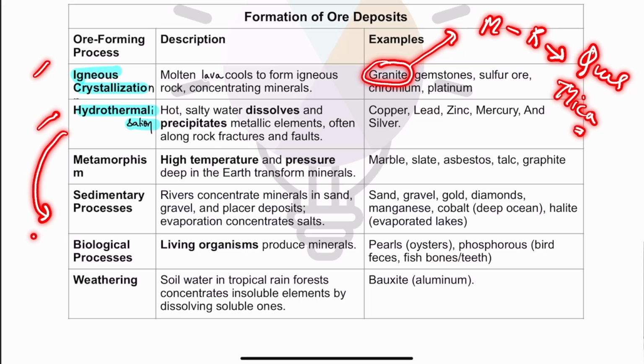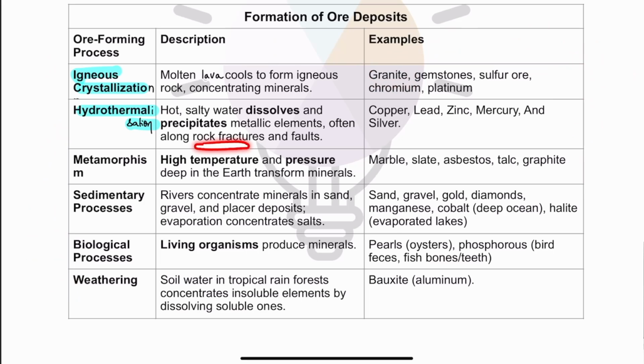So basically, hot or warm water comes on the earth's surface from the deeper reaches of earth, and it brings with itself certain dissolved minerals, and these minerals get concentrated along the rock fractures, along the faults, and from there these minerals can be mined.